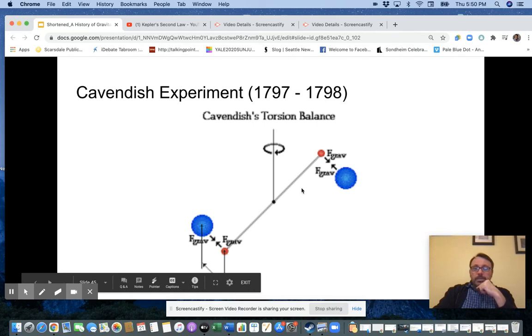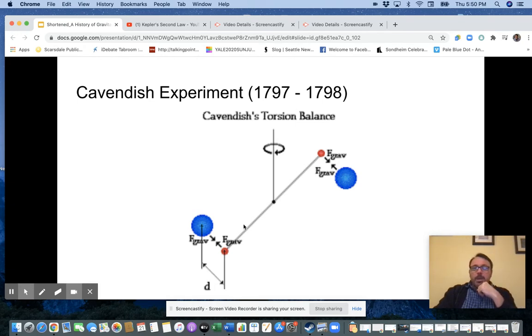So what he did was he took this bar, and on the ends of the bar, he put two masses. They're 1 kilogram masses. Then he suspended that bar on a wire. Now, it's a very special type of wire. He actually took a piece of quartz, heated it up, and drew it out into a long, thin wire. Quartz is ductile, with the ability to be drawn out into long, thin wires at high temperatures. The weird thing about quartz is if you take something and you twist it, right, certain things don't twist, but other things twist.